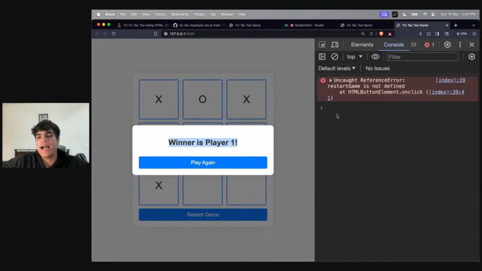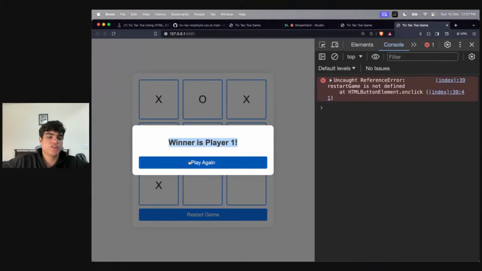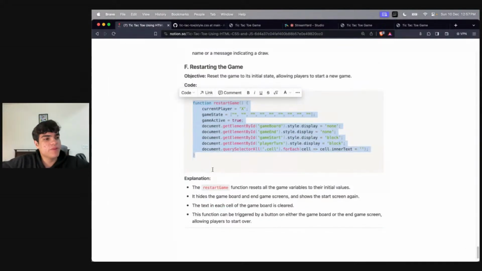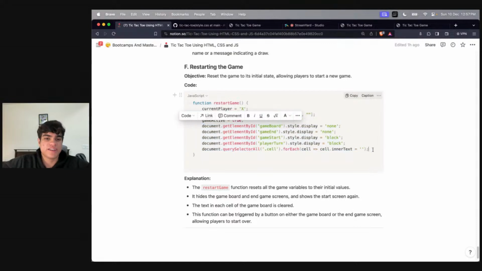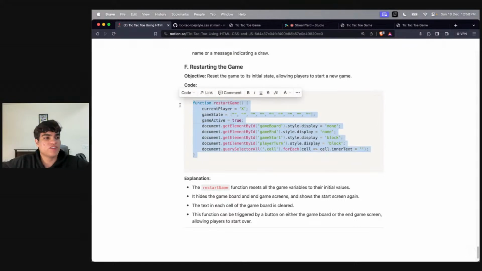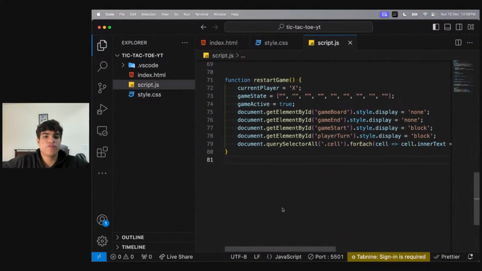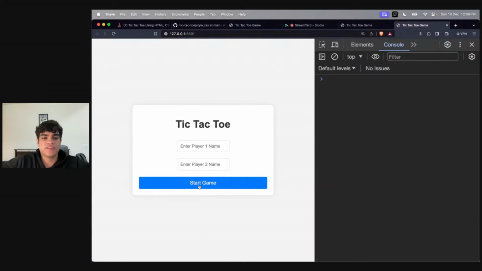All right. And restart game is not defined because there is another function, by the way, guys. Whenever you click on play again or restart game, you need to call a restart function. And what this restart function does is it basically restarts the game. It sets the current player as X. It makes sure that your game state is empty. It makes sure that your active is true. It makes sure that everything is reset, right? So this is a very important function to call. This will basically control the state of resetting the game. So now if we restart the game, it'll get restarted.